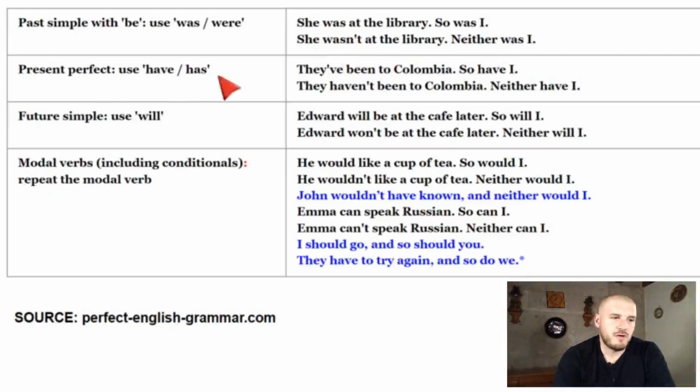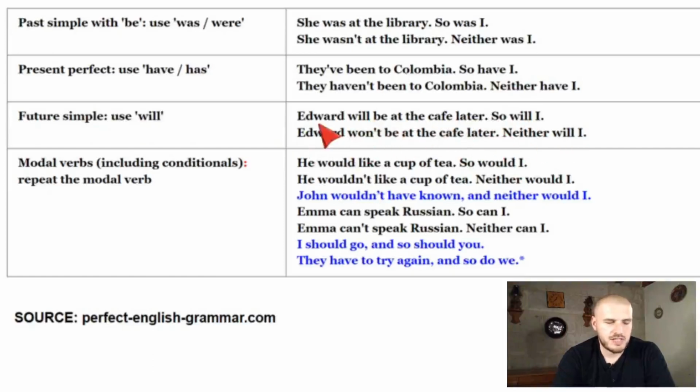Present perfect with have or has. They've been to Colombia, so have I. They haven't been to Colombia, neither have I. Again, so the not is the neither. This is all for agreeing, right? Future simple, Edward will be at the cafe, so will I. Edward won't be at the cafe, neither will I.